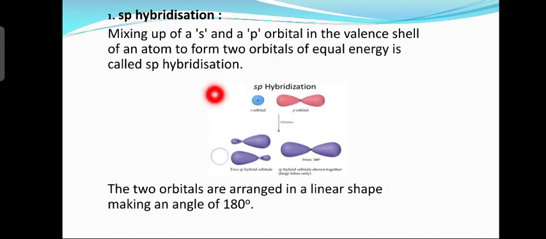So s orbital is spherical in shape, you can see here, the blue colored atom. P orbital is dumbbell shaped, you can see here, the light peach colored orbital. When they combine, you can see the sp hybridized orbital is formed having this shape. Two orbitals are arranged in a linear shape. So linear shape is there for sp hybridized orbital. And what is the bond angle? Bond angle is 180 degree.